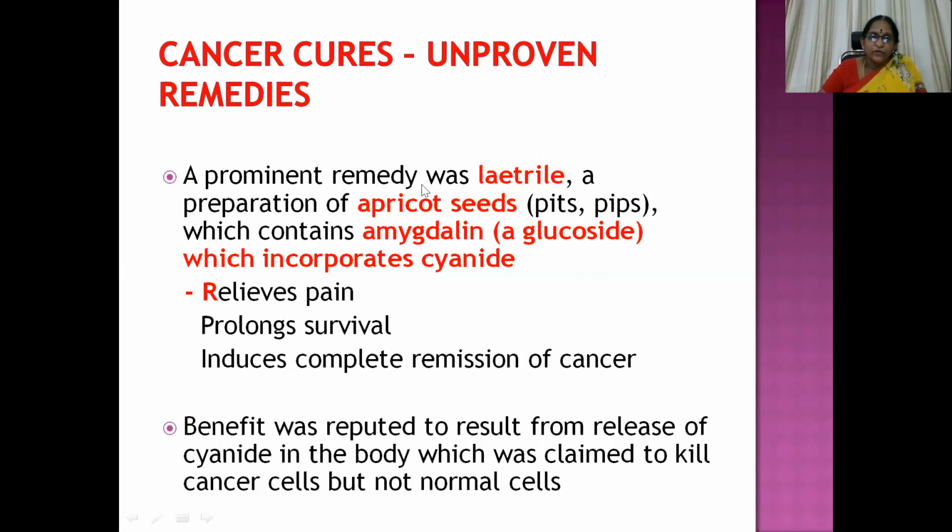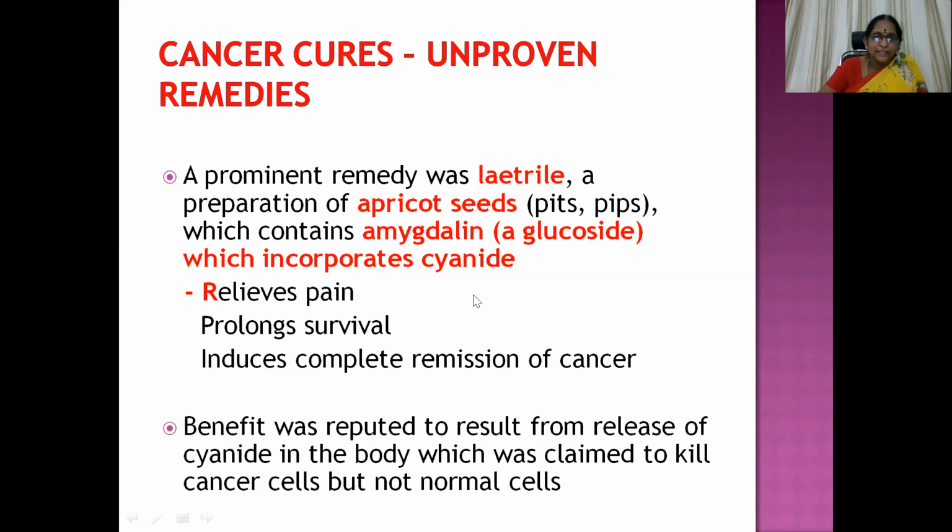You know, apricot seeds contain vitamin B17. You must be aware of the vitamin B17 theory in your theory classes, which is said to be helpful in the prevention of cancer. There is a controversy regarding this, but I'll tell you both the positive and negative sides. Whenever you use this molecule, it relieves pain, prolongs survival, and even induces complete remission of cancer. I'm not speaking these points from unauthentic sources. This extraction is from authentic therapeutic books of pharmacology.